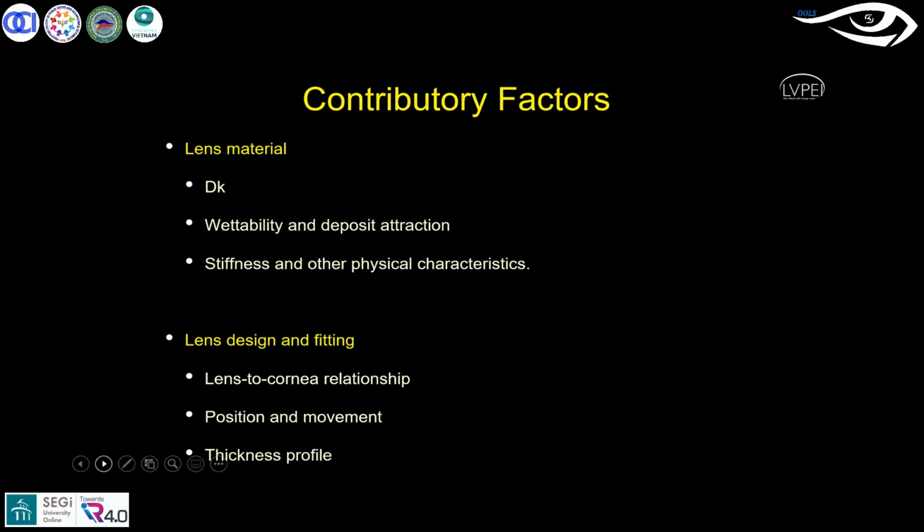In current practice, we go with silicone hydrogel lenses. Looking at the criteria, for daily wear the contact lens should have around 35 Dk, and extended wear should have 125 Dk. Most silicone hydrogels available are above 125 Dk, like 140 or 160. These are the better materials to provide good oxygen supply. That's the key factor to understand. Always look for good oxygen permeability material so that you can minimize hypoxia changes.